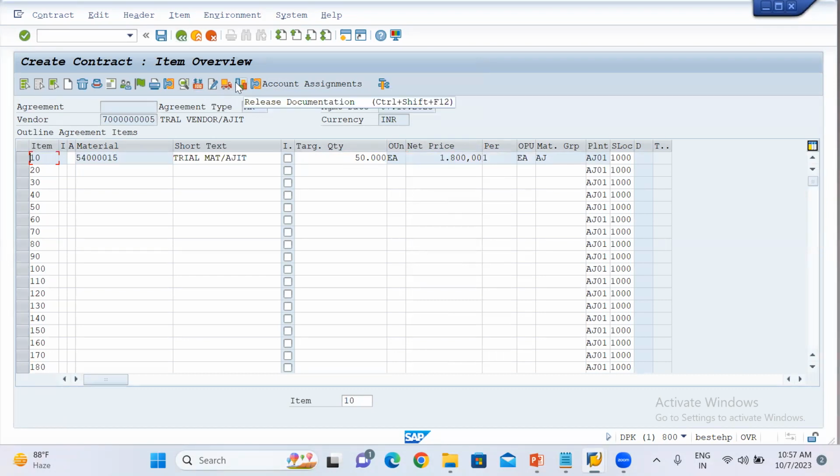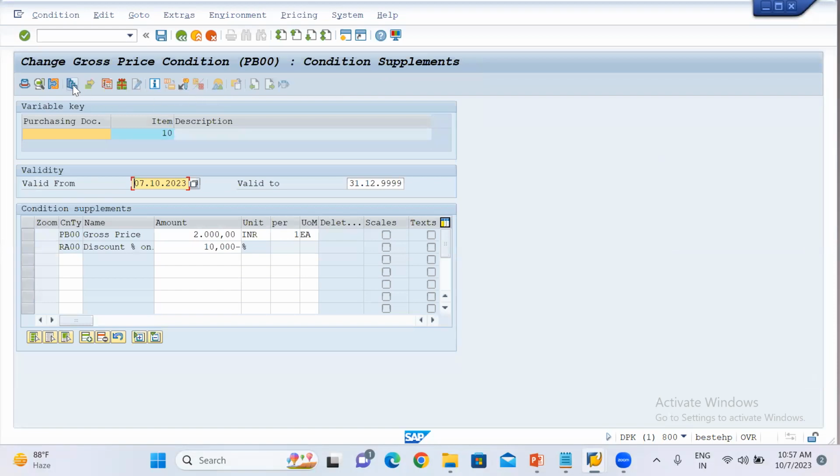Over here there is another thing. You can maintain the scale also. Go to the conditions. Over here there are the scales. What is the scale?